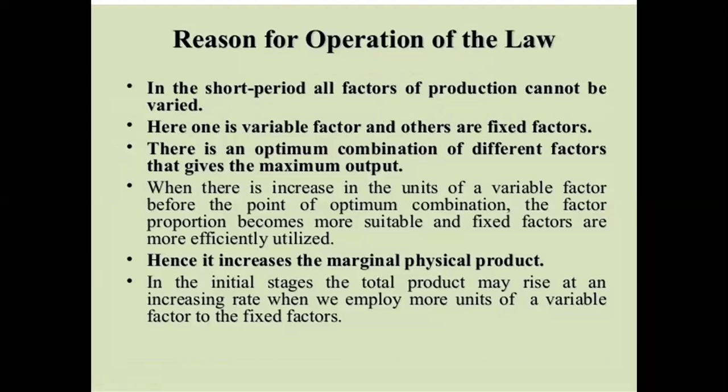Now reasons of operation of this law, क्या reason है इस law के होने के, basically देखो. So in the short period, all factors of production cannot be varied. As I told you, varied means change hona, only the variable factor changes. Here one is variable factor, others are fixed factors. So there is an optimum combination of different factors that gives the maximum output. When there is an increase in the units of a variable factor before the point of optimum combination, the factor proportion becomes more suitable and fixed factors are more efficiently utilized.